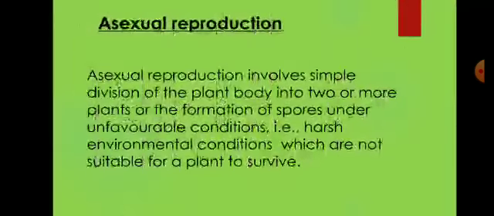So first we are going to discuss the asexual mode of reproduction. Asexual reproduction involves simple division of the plant body into two or more plants, or the formation of spores under unfavorable conditions, that is, harsh environmental conditions which are not suitable for a plant to survive.